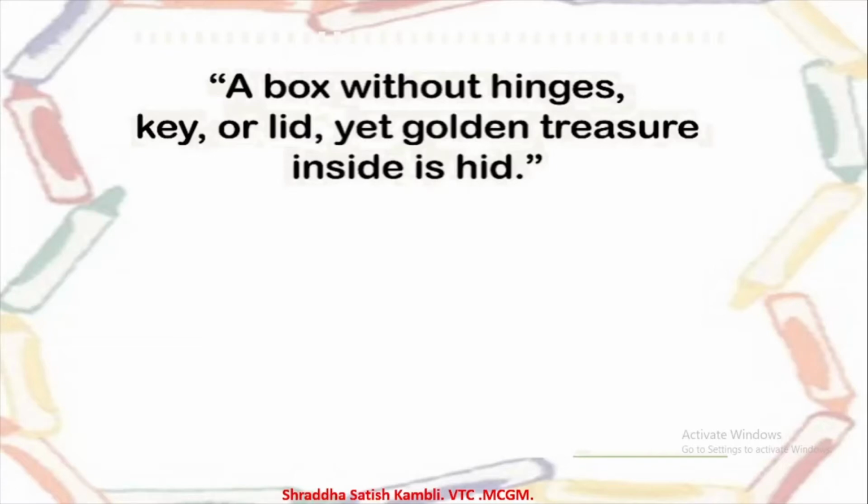There are no hinges. You know what the meaning of hinges is? Where joints are there. So on the door also, when you open the door, it opens on those hinges or those joints. Alright, now there are no hinges, there are no keys, and there is no lid also. But there is a golden treasure inside the box which is hidden inside the box, and it is a golden color treasure. So what is this thing which is a box without hinges, key or lid?